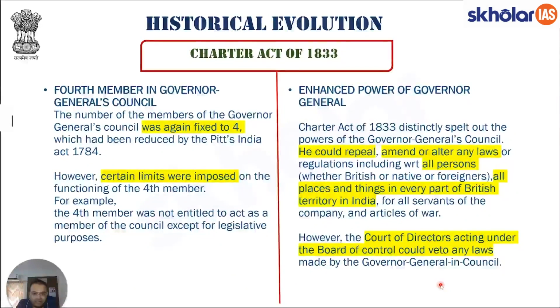There was again an induction of another member in the Governor General's Council, the fourth member. What exactly have we studied? That initially, when the executive council was made, there were four members. Then one of the members was removed. Now this executive council became a three-member body.